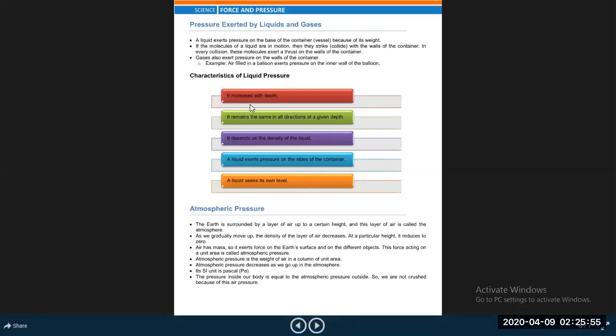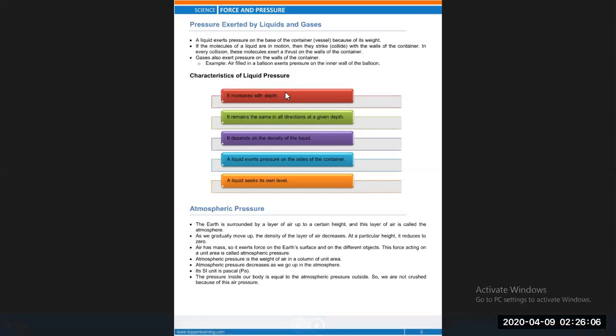Characteristics of liquid pressure, try to understand. Liquid pressure increases with depth. As depth increases, liquid pressure also increases.